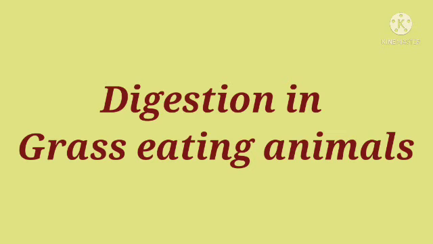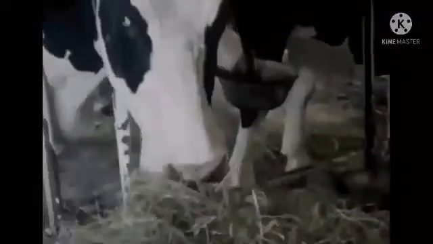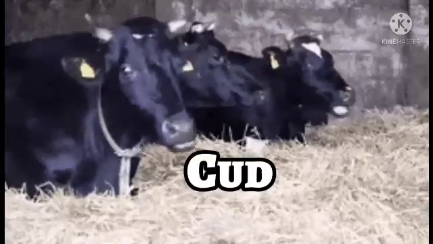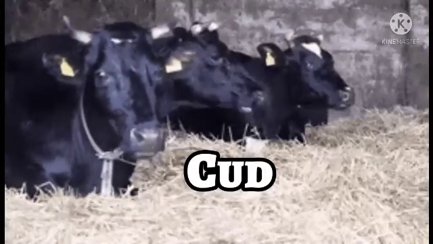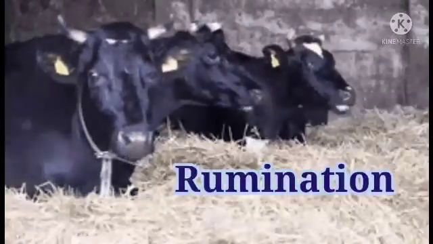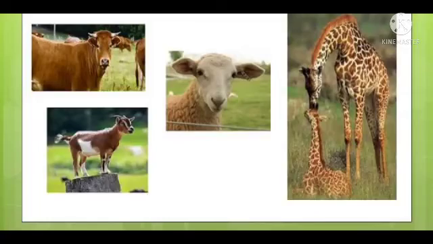Now let us discuss digestion in grass-eating animals. Grass-eating animals like cows and buffaloes quickly swallow the grass and store it in a separate part of the stomach called rumen. Here, the food gets partially digested and is called cud. The cud returns to the mouth after some time in small lumps and the animal chews it. This process is called rumination, and these animals are called ruminants.